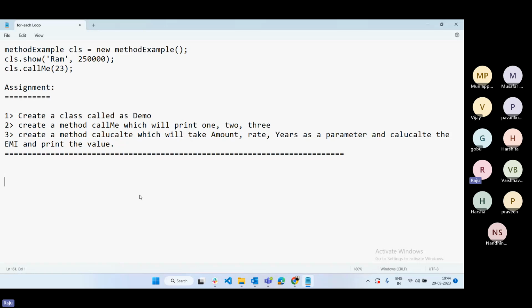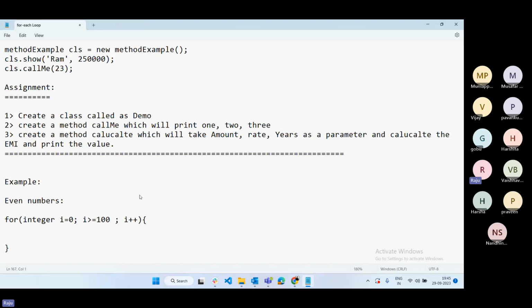Yesterday there was one example, and I will provide the code here: even numbers, how to print even numbers. Simply, integer i equal to 0, and i less than or equal to 100 if you want to print up to 100 values, i plus plus.